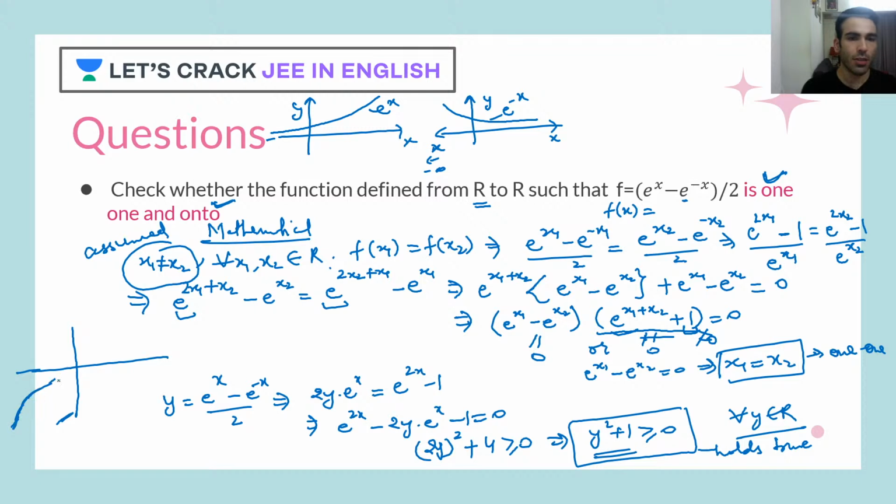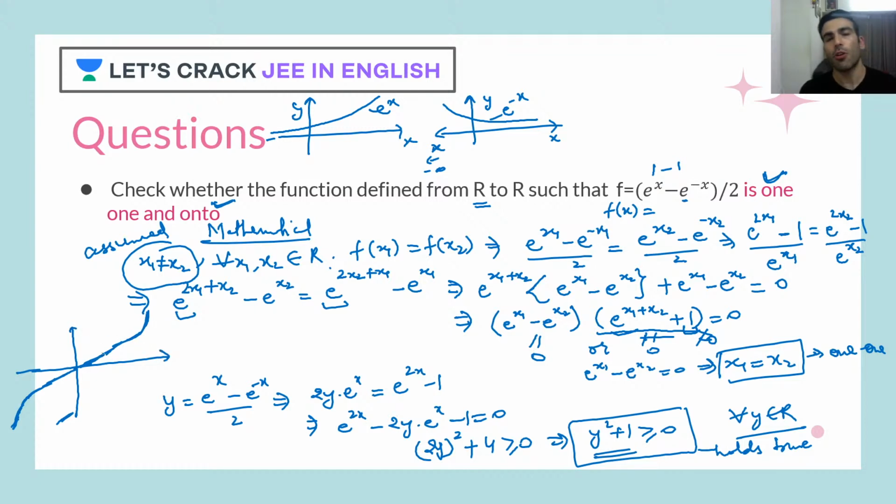But when you go to x is equal to 0, what happens? 1 minus 1, 0. So basically it would pass through 0. For x greater than 0, you are subtracting a very small number from a bigger number. What is being subtracted from e raised to x? Minus e raised to minus x. When you are subtracting that, what do you get? You get a bigger number. Correct? So this sort of curve you'll get.